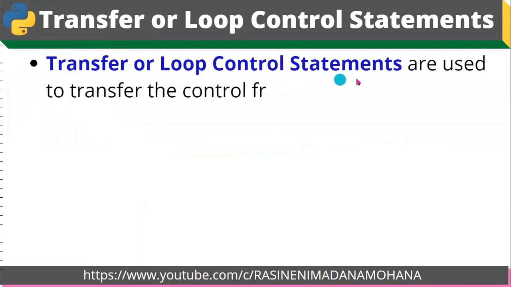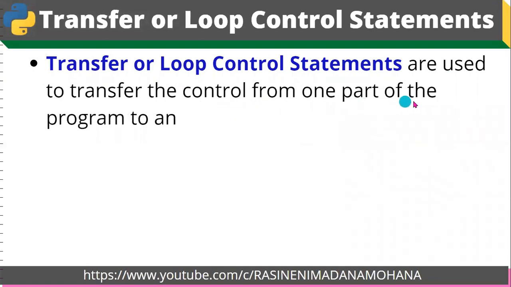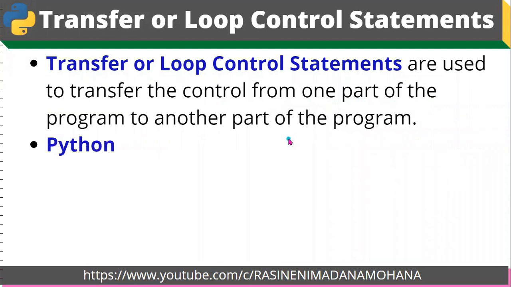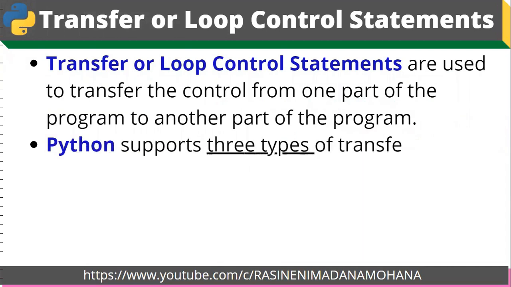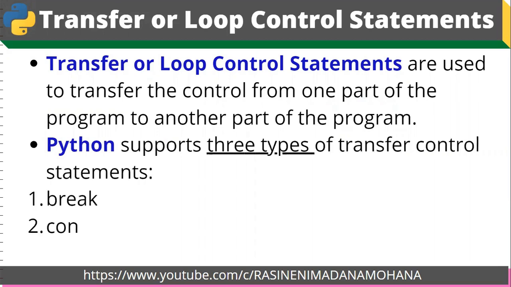Transfer or loop control statements are used to transfer the control from one part of the program to another part of the program. So in the program, from a particular line, if you want to transfer to the next line, or from one block to another block, one statement to another statement, or one function to another function, like that. Whenever we need to transfer or loop control, these statements are used.